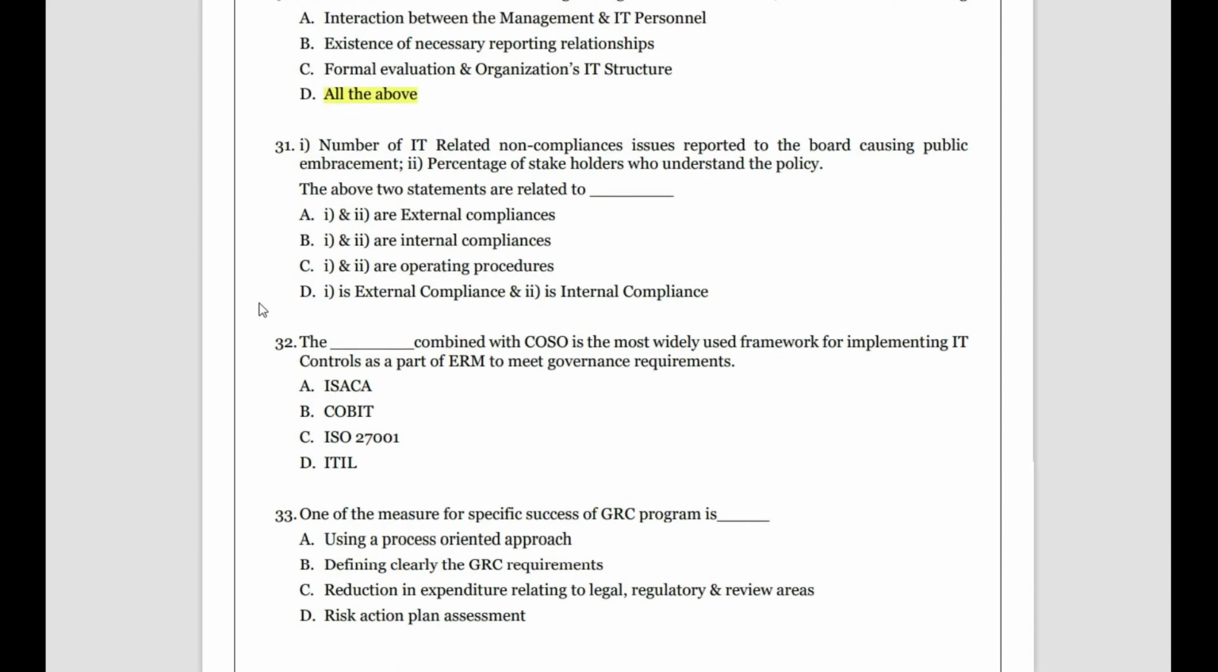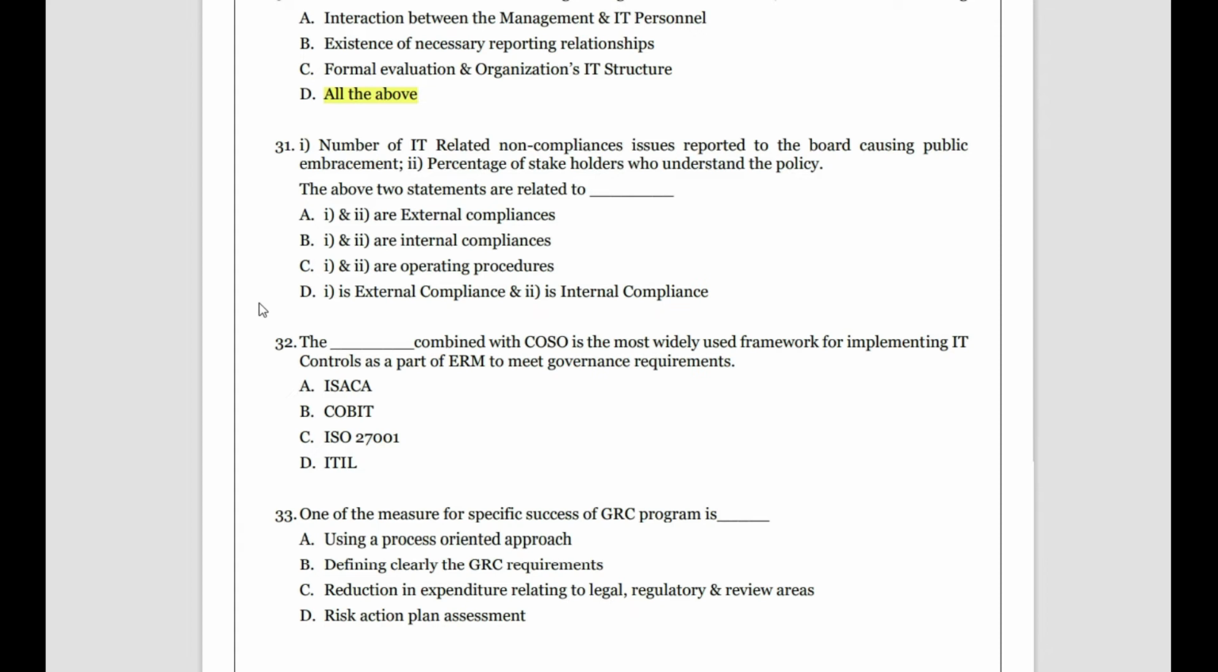Number of IT related non-compliance issues reported to the board causing public embarrassment. Percentage of stakeholders who understand the policy. So what are these two statements? Are they external compliance or internal compliance? How do we know? We don't remember reading something? Don't worry, this is there in the study material. But for an easy thing, we can say public embarrassment means something related outside the organization.